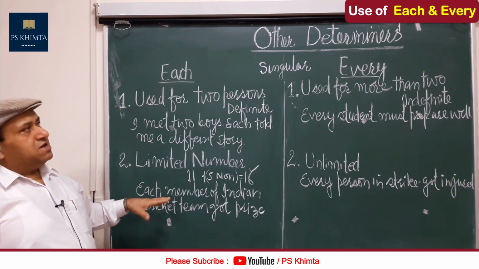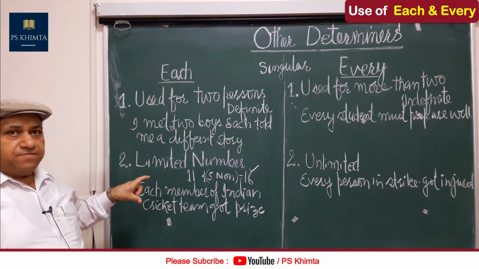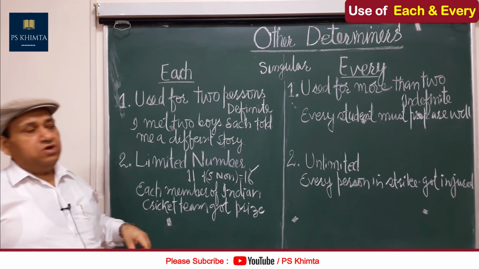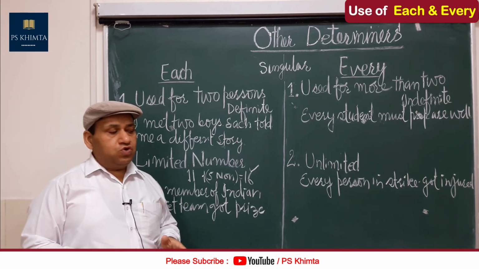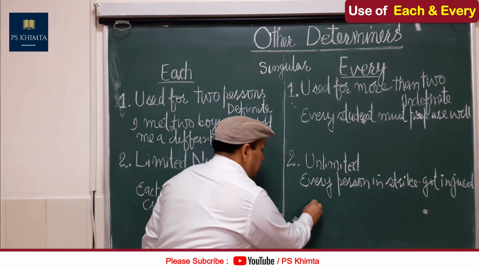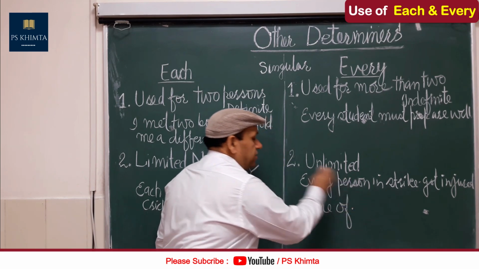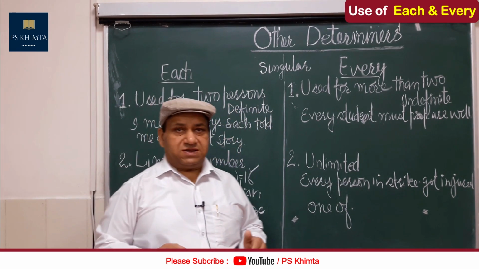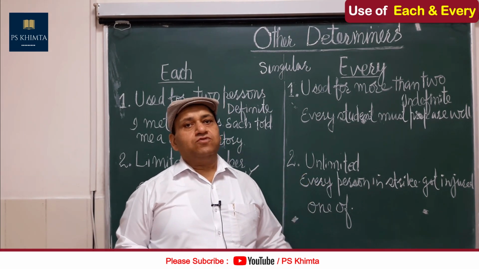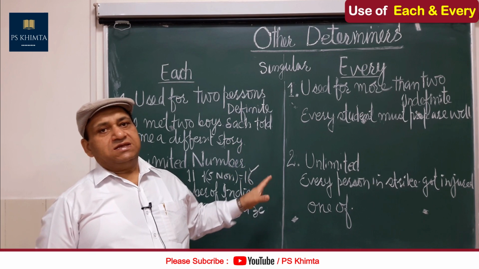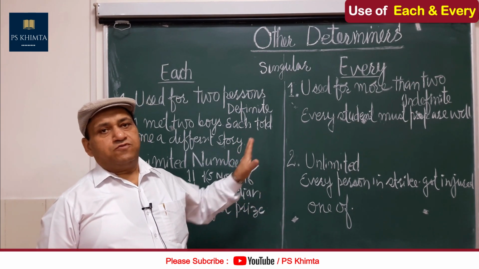In the competitive examination, if you know the basic rules, then it is very easy to follow. Even each and every is followed by one of also. One of, like this, one of. Each one of us, every one of us, even this is used with this also. This is additional to all of you, but see that this is done correctly by you in the form of rules.